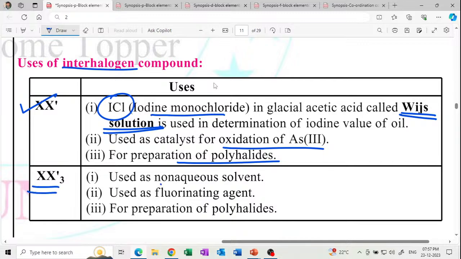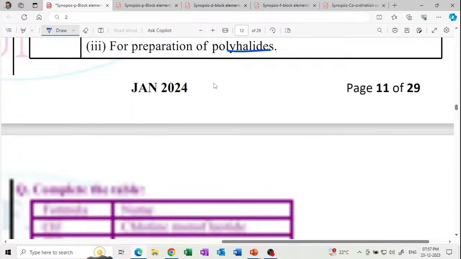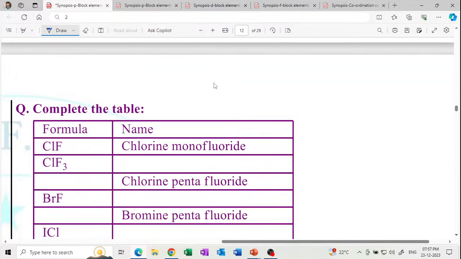XX'3 is used as a non-aqueous solvent and fluorinating agent; preparation of polyhalides is common to both. Wijs solution ICl is important; it is used for the determination of the iodine value of oil. Get it?